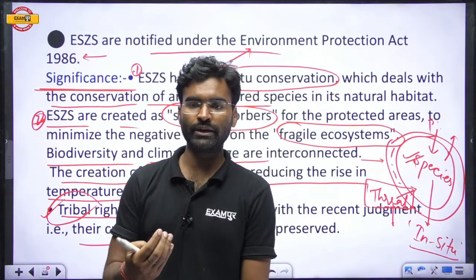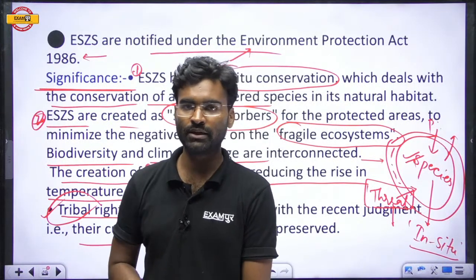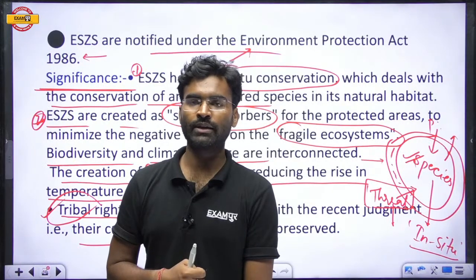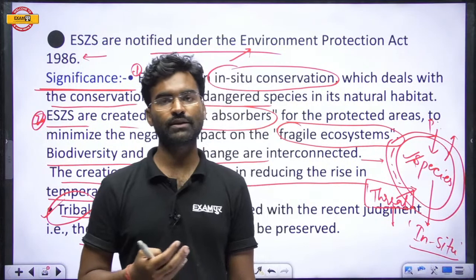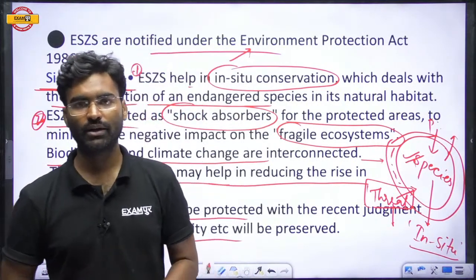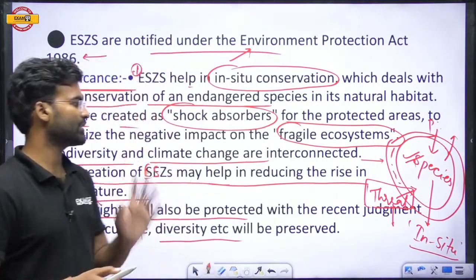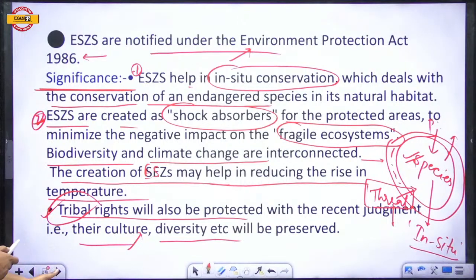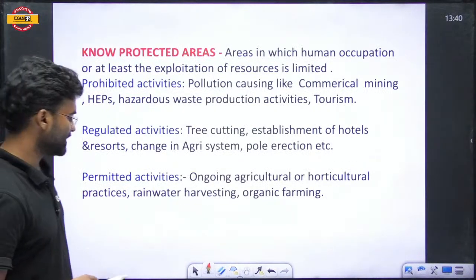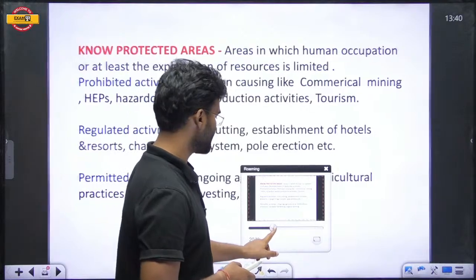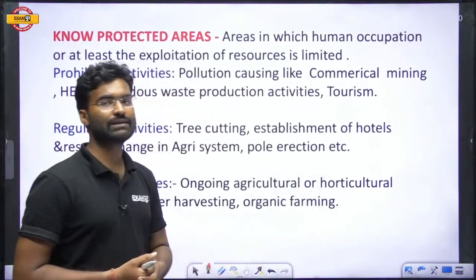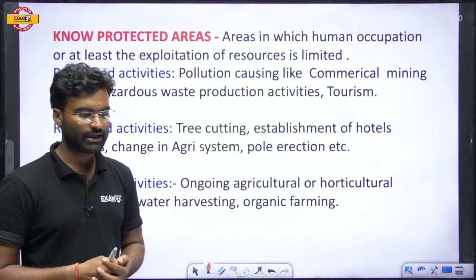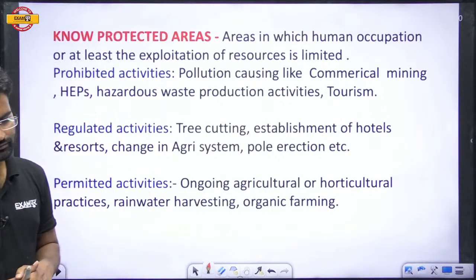So if you go and want them to wear clothes, then they cannot accept you. They could not accept you in an easy way. They also want to stick with their customs. So these are the significance. You understand what the significance of the eco-sensitive zones is. So next, what are the protected areas? What are the protected areas?